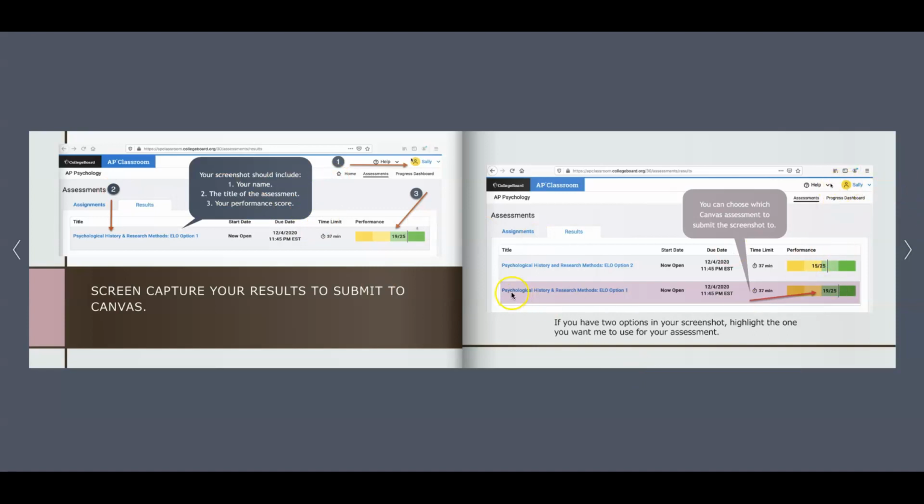I'll have my name, and I want to use the second assessment because my score was higher than on the first one up here. I'm going to highlight the assessment that you want me to use in Canvas. So I have the name highlighted because there's two Psychological and History Research methods, and I want this one applied to my multiple choice test because I have a higher score here. So make sure you highlight that, and that way I'll know.